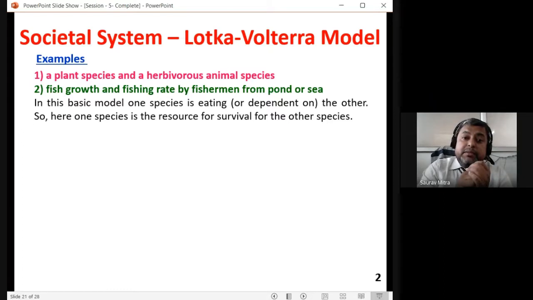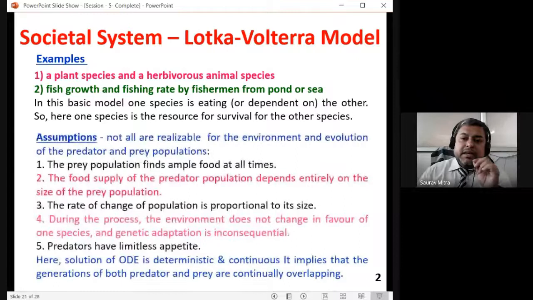Okay. And if the plant is growing too much, the animal population will also increase at a very high rate, and that again will reduce the plant. So there should always be a balance in the count of the plant and the herbivorous species. Similarly in the rabbit and fox example, there will be a balance in the count, which will let both exist in the situation. So what are the assumptions for this Lotka-Volterra model?